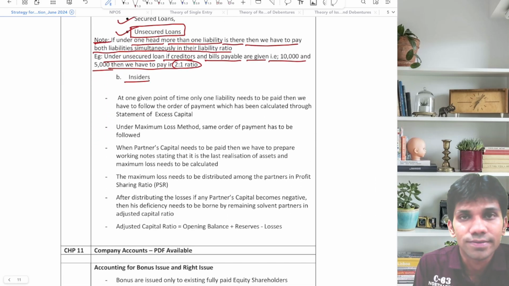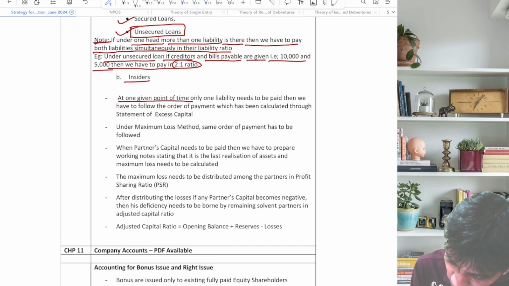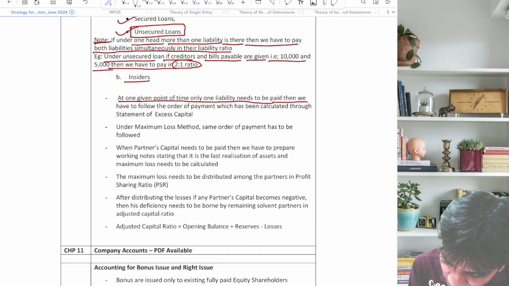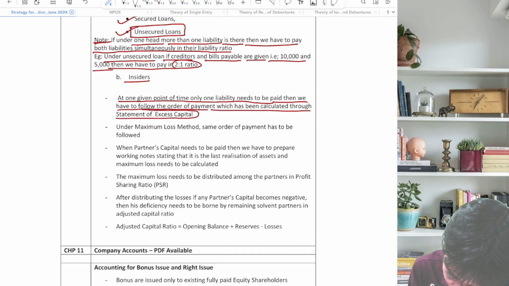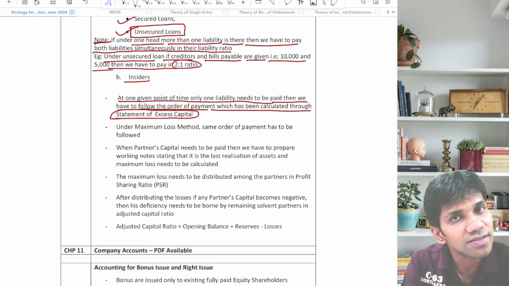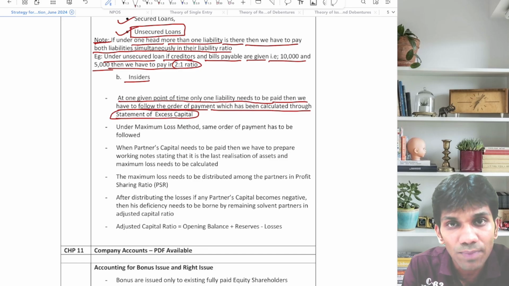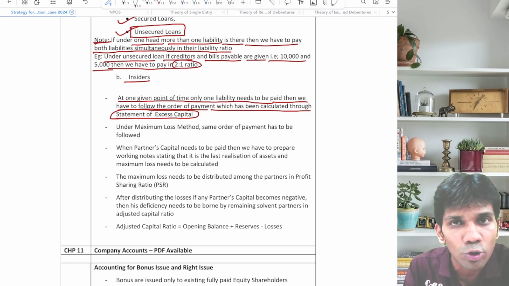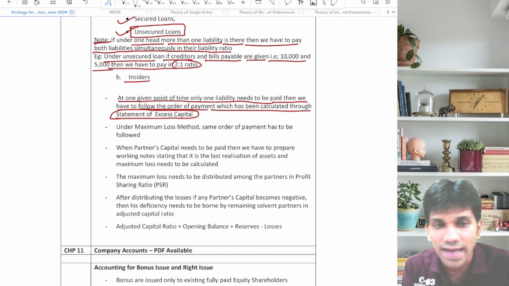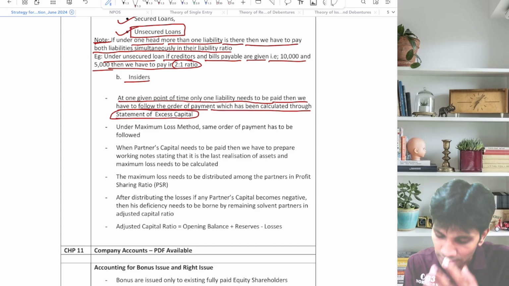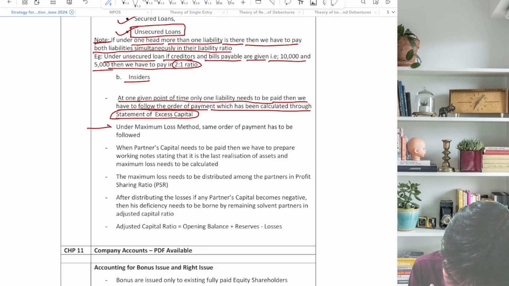Then comes the insiders. At one given point of time only one liability needs to be paid. That's what I have repeated again and again. Then we have to follow the order of payment which has been calculated through statement of excess capital. So first outsiders, then insiders, and when you start making payment to insiders का मतलब partners' capital, जब आप excess capital method follow कर रहे हो तो excess capital आपको एक order देगा कि पहला A partner, फिर दूसरा partner, फिर तीसरा partner, उसी order में आपको payments करने हैं. Now I'll go for the next method.